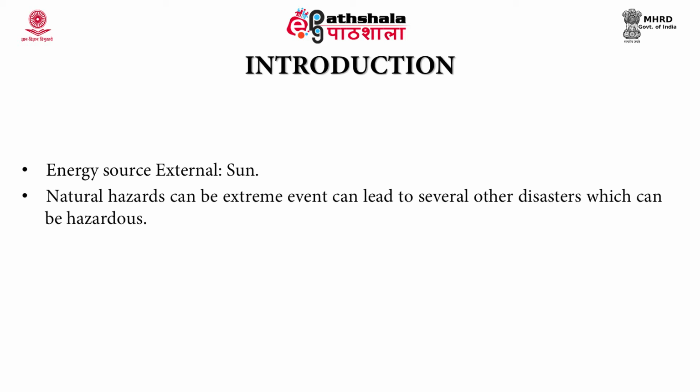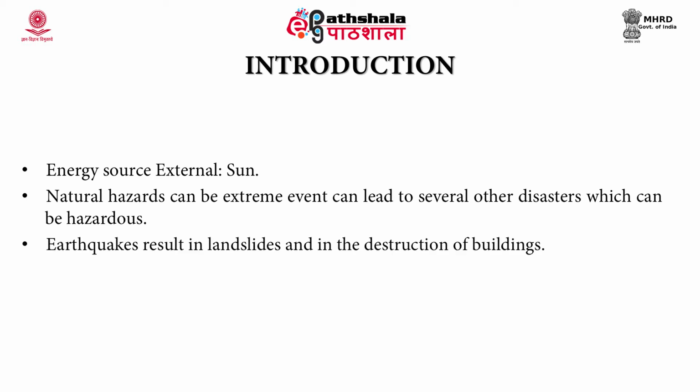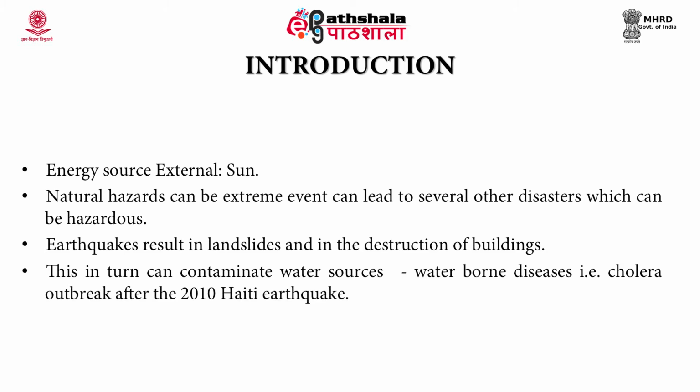Natural hazards can be extreme events, and this can also lead to certain other disasters which could be hazardous. That is also called the secondary or the tertiary hazards. For example, earthquakes, when they occur, which is a primary hazard, can also result in landslides, which can result in the destruction of buildings and hazard to life and property. This in turn can also contaminate the water resource in an area and bring about cholera or some other waterborne diseases. An example is that which occurred in the Haiti earthquake in 2010.